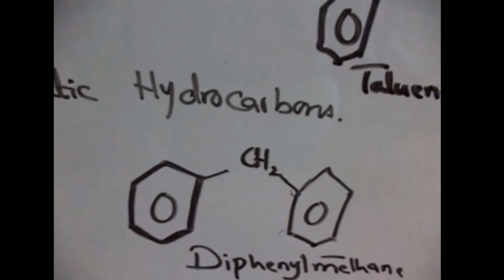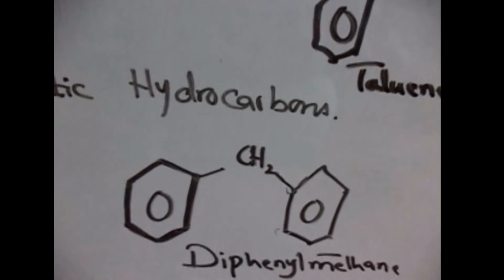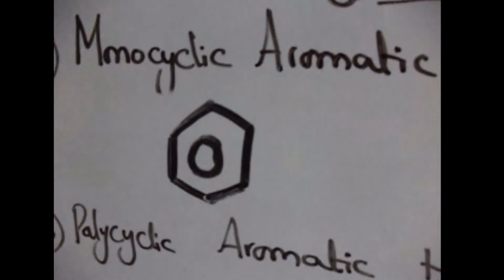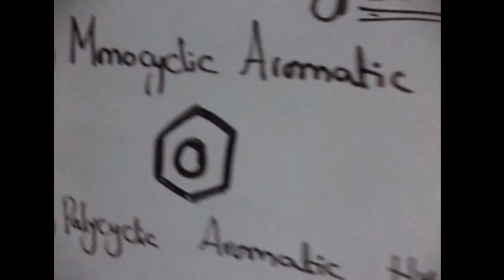So all those aromatic hydrocarbons which have more than one benzene ring in their structure are known as polycyclic aromatic hydrocarbons, and those which have only one benzene ring in their structure are called monocyclic aromatic hydrocarbons.